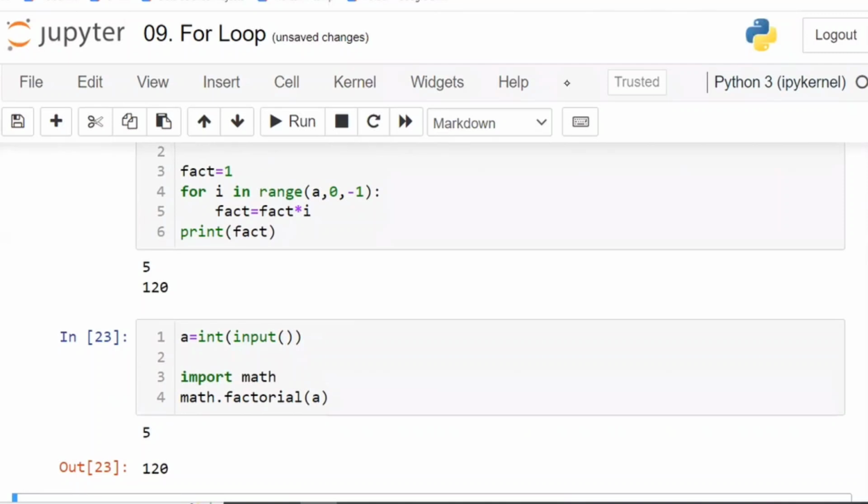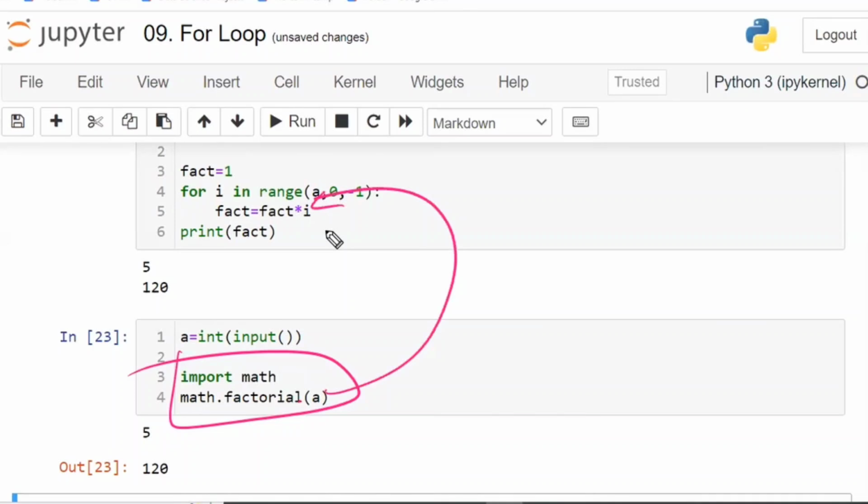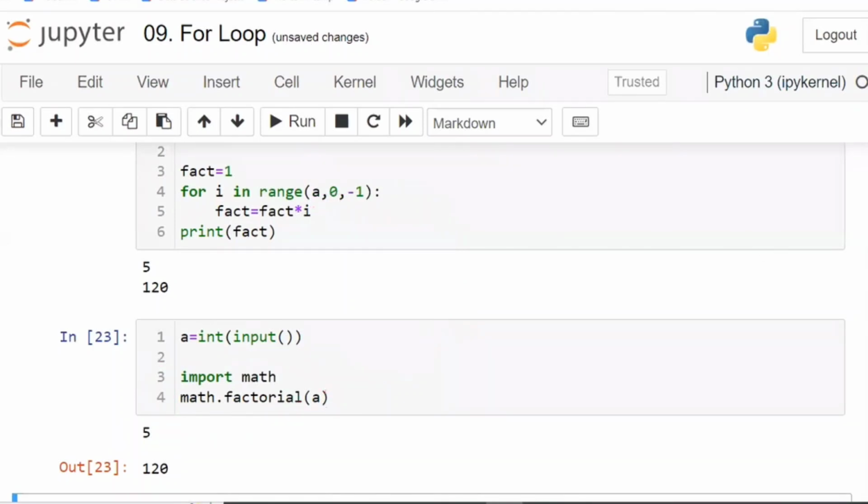Sir, how? In the future classes you will understand. That is only a library. If you want to use these shortcuts, to understand how they work, first you have to understand the loops. Got the point? This we are going to see in the further classes. In the future, we are going to use shortcuts only. We are not going to write the entire program.